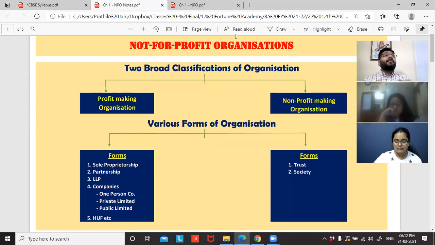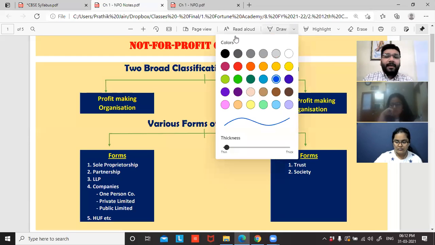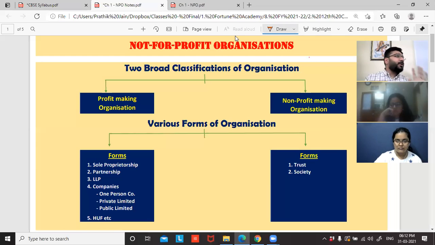So guys, in our country, organizations are broadly classified into two types. One is a profit-making organization, and the other is a non-profit-making organization. Am I loud and clear with this? There are two types of organizations.